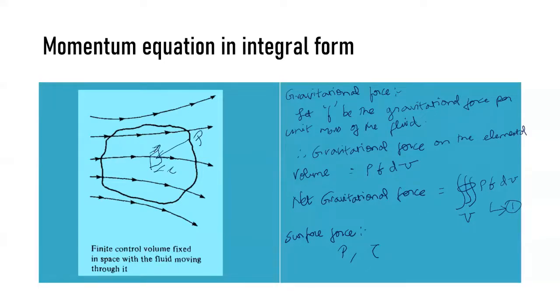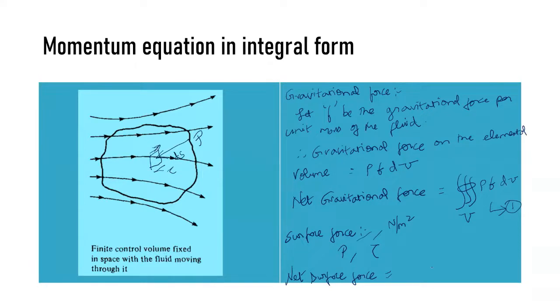So what will be the net surface force? The unit of pressure as well as shear stress is Newton per meter square. In order to find the force, you have to multiply this term by the area. So this is your surface area dS.